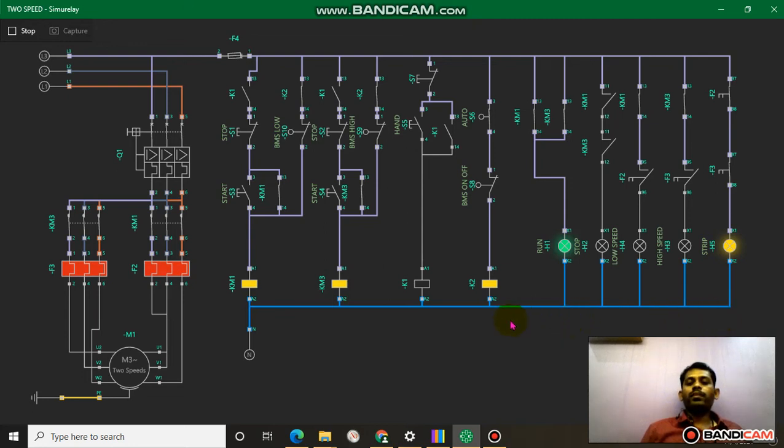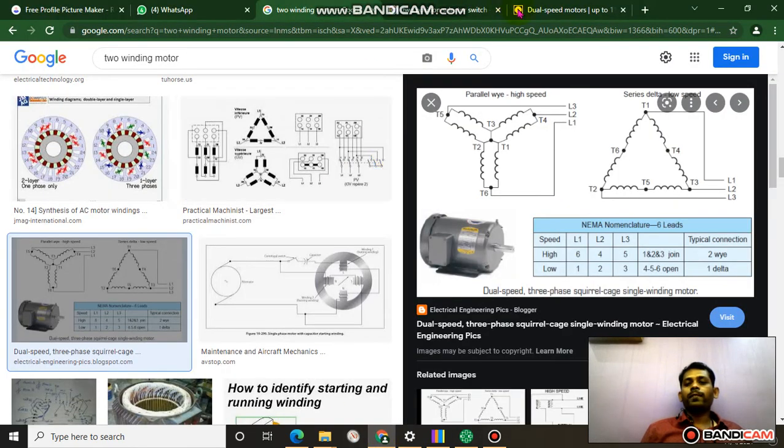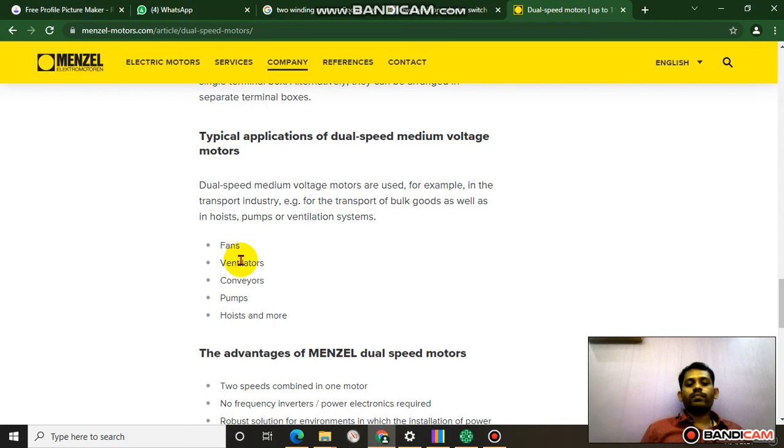This motor has many applications. This dual speed medium voltage motor is used in, for example, fans, ventilators, conveyors, pumps, hoists and more.